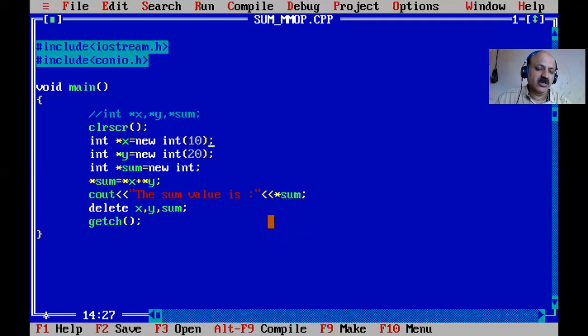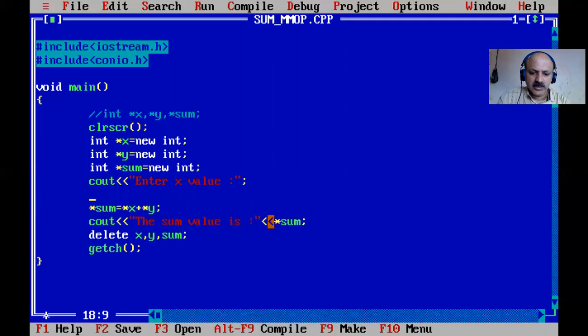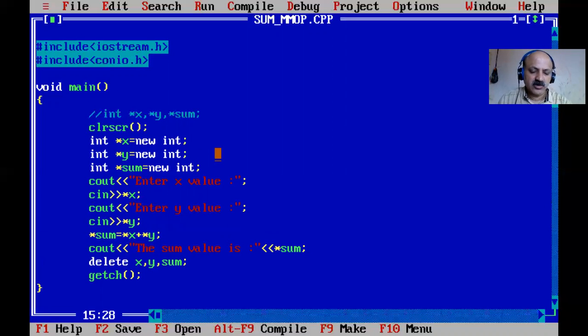We cannot give the 10 here, so remove it and give a message directly: enter X value, with semicolon, and then scan asterisk X, then copy and paste for the Y value. So we take dynamic memory allocation and dynamic values from the user, not static values. There is no error.